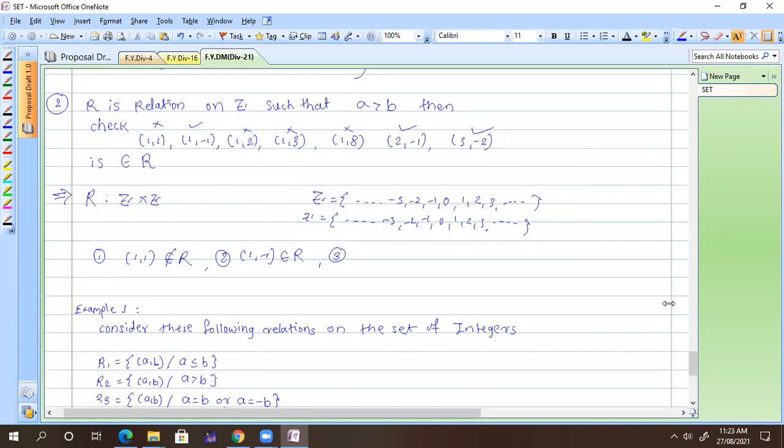So now you understand how a relation is defined and whether a particular element is a part of that relation or not. When I talked about infinitely many relations, it means the set is infinite. Whatever set we are taking to define a relation, that is infinite. Here we can take integers. So we have very big relations containing infinitely many elements. Okay. Done, sir. Thank you.